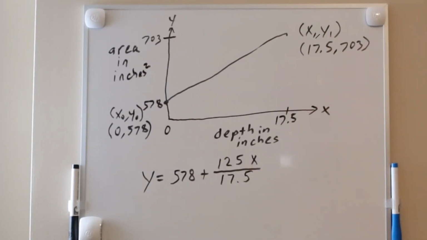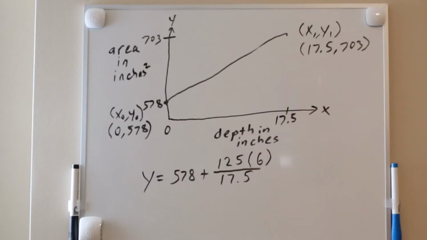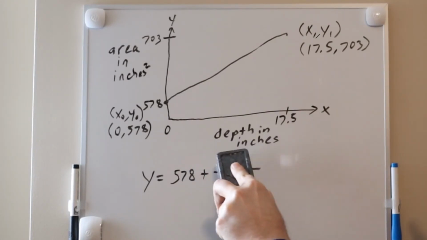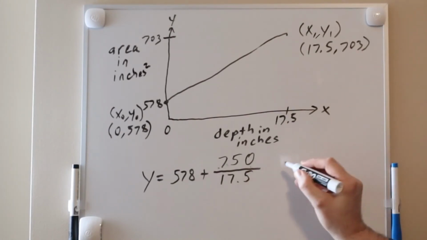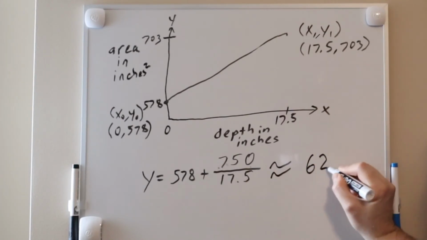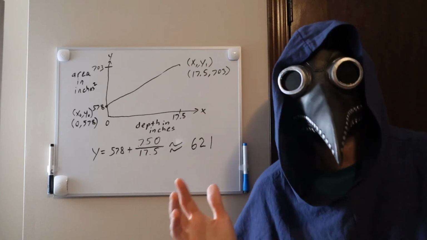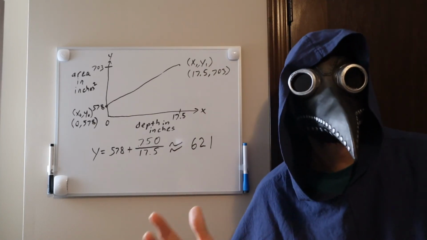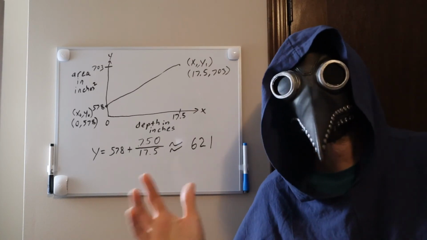Now, let's say we want to know the approximate cross-sectional area when there is 6 inches of bedding. 6 times 125 is 750. Divide that by 17.5 and add 578, and we get approximately 621 square inches. Now, using this idea, we can approximate the cross-sectional area for any depth of bedding.